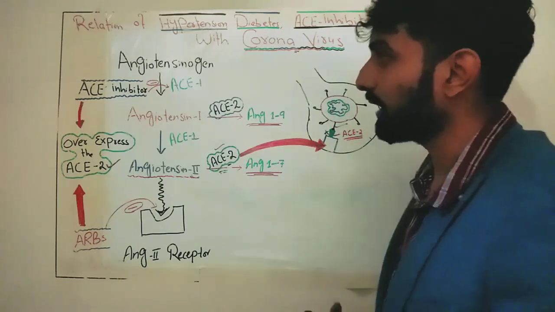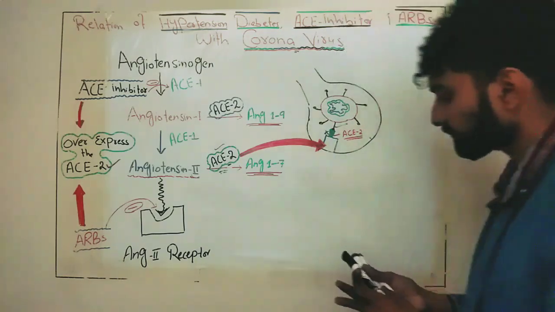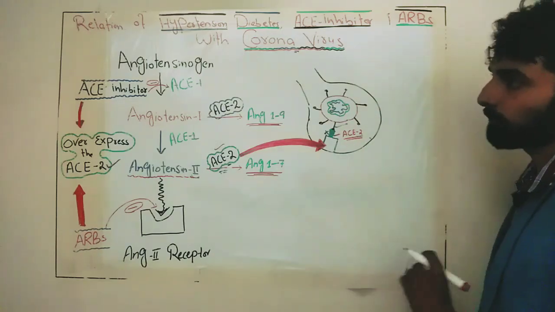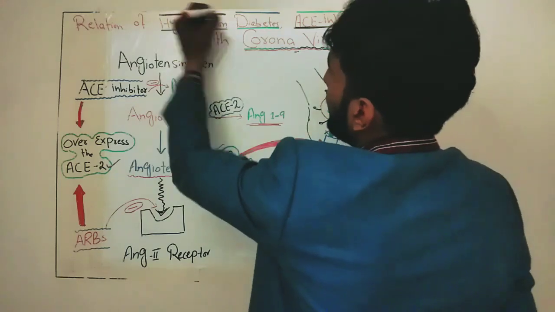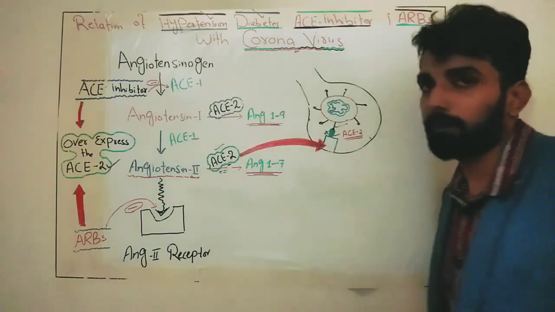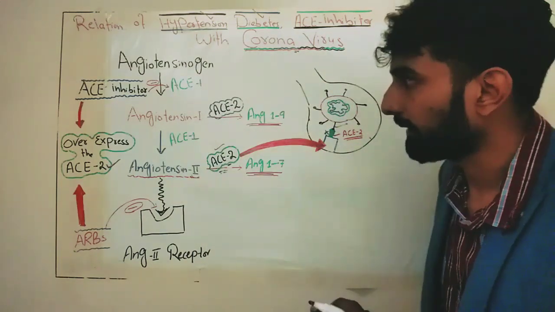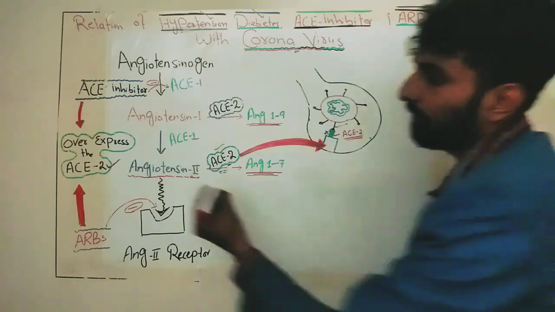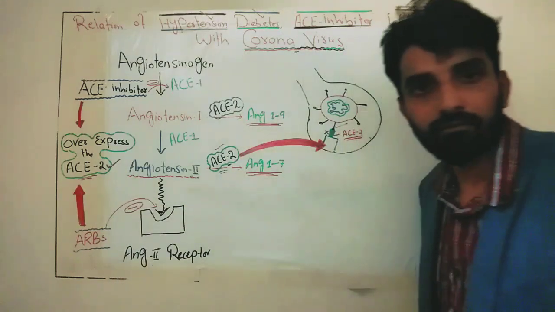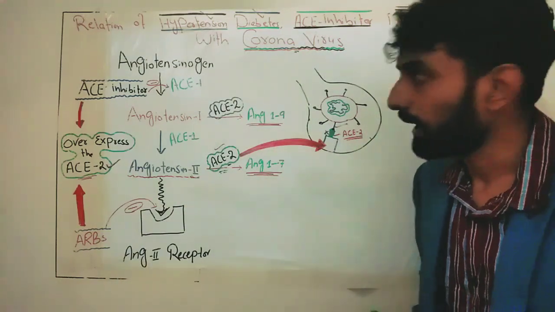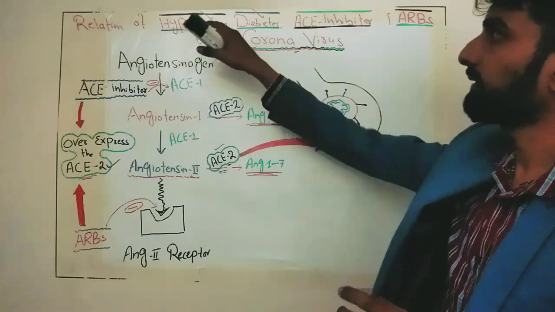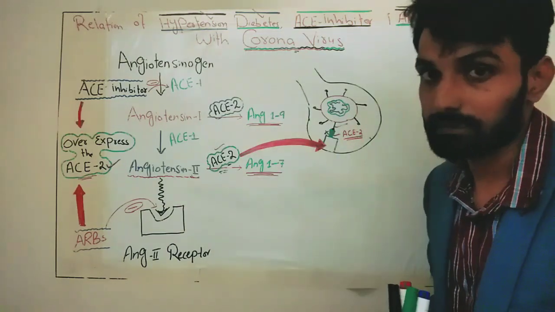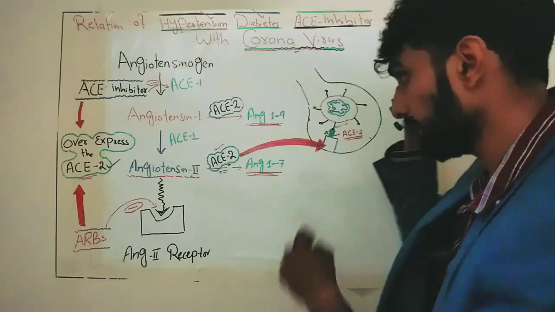Now let's move toward the third concept. What is it? Third concept is these hypertensive and diabetic patients naturally have overexpression of the ACE2 enzyme. It means the hypertensive and diabetic patients are more sensitive to coronavirus. Yes, but we will talk about it later on.